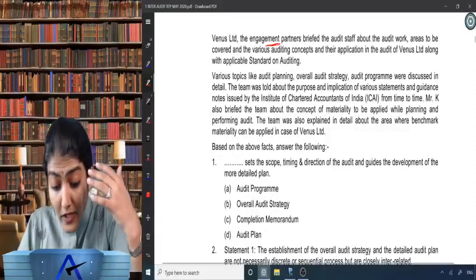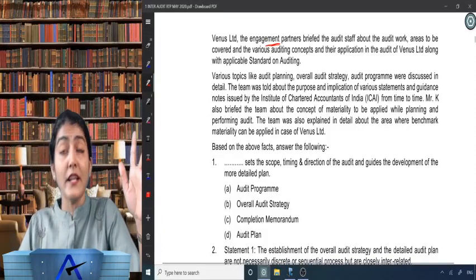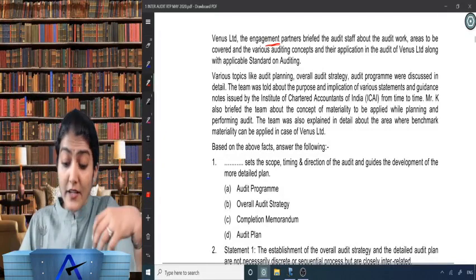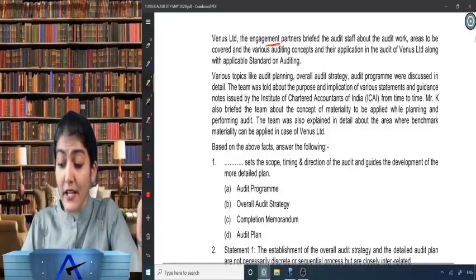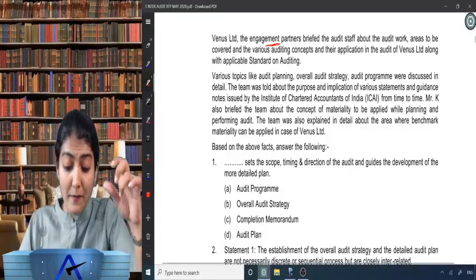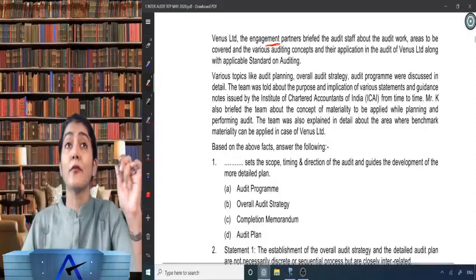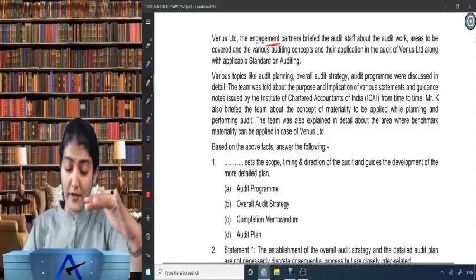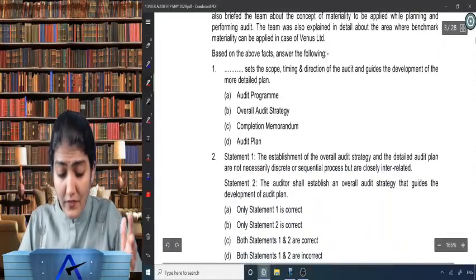Mr. K also briefed the team about the concept of materiality to be applied while planning and performing the audit. The team was also explained in detail about the area where benchmark materiality can be applied in the case of Venus Limited. Right, based on the above facts, answer the following. Right, question number 1.